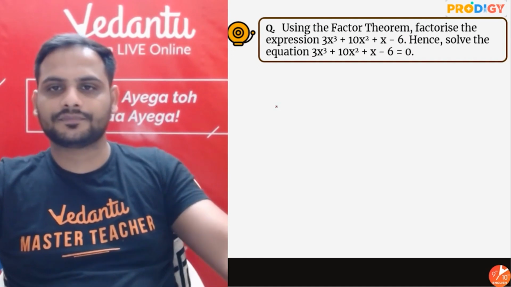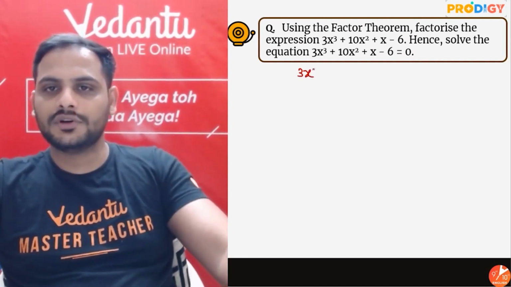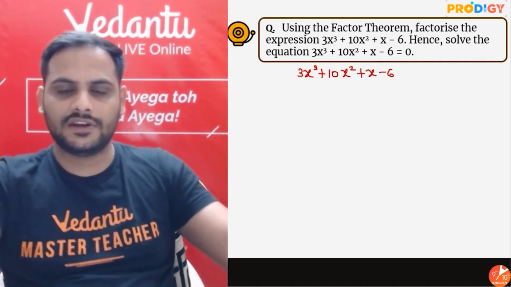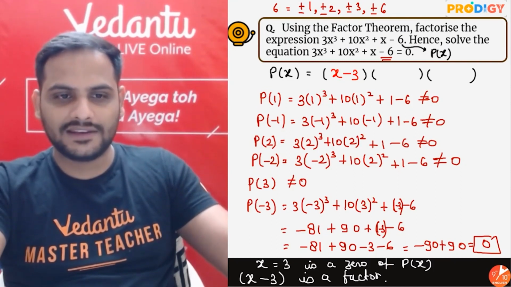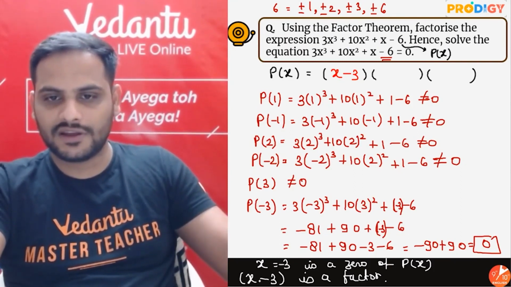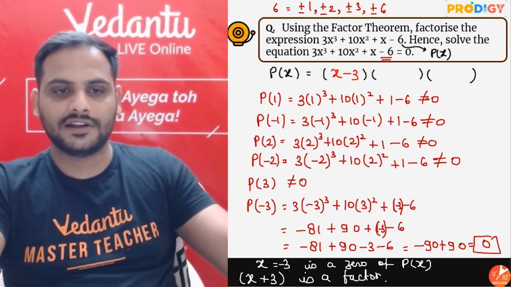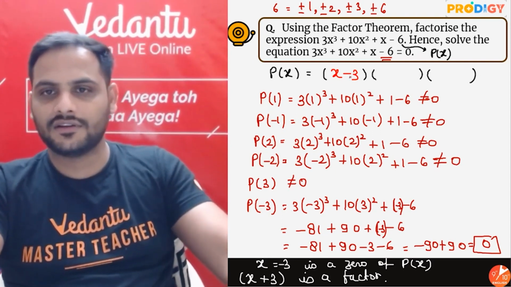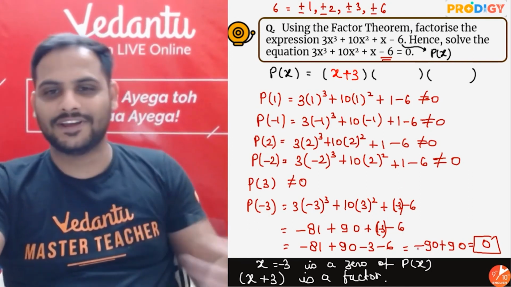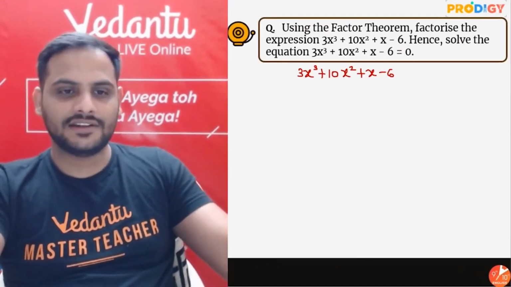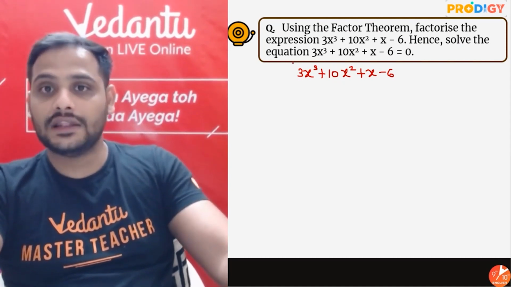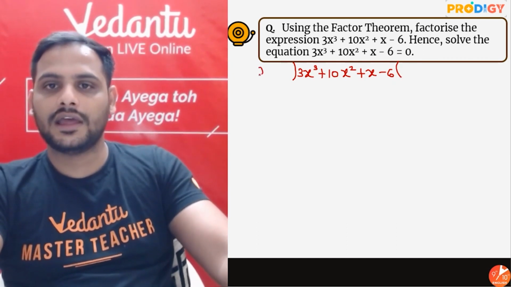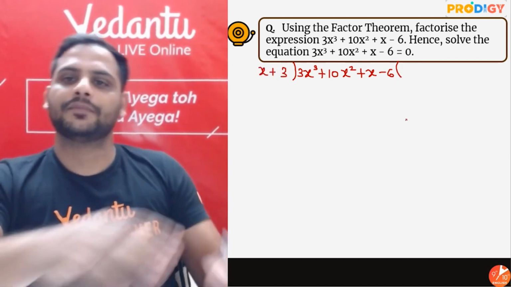Let's do that division. So 3x cube plus 10x square plus x minus 6. Wait. I think I have written wrong over here. X equal to minus 3 is a 0. So if x equal to minus 3 is 0, x plus 3 is a factor. And if x plus 3 is a factor, here also x plus 3. Now correct. Okay? So I have to divide this 3x cube plus 10x square plus x minus 6 with x plus 3. Do this division.